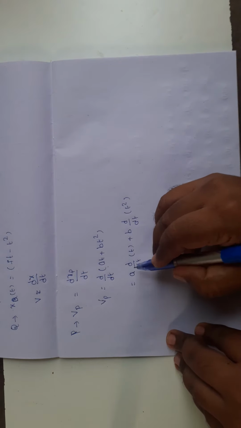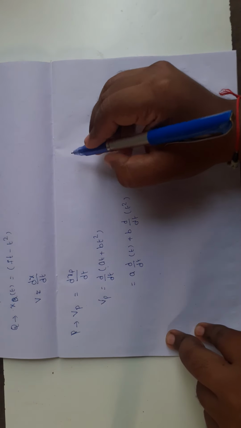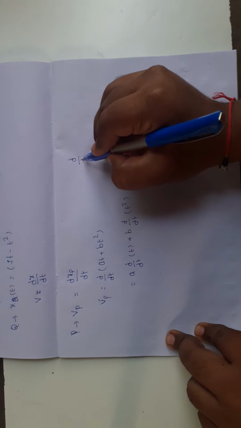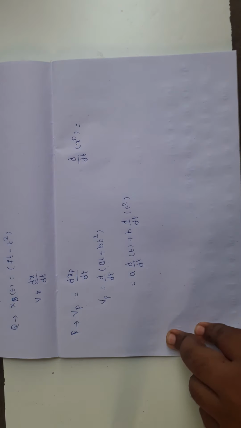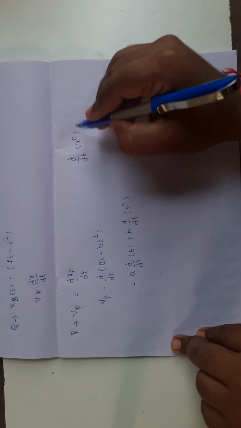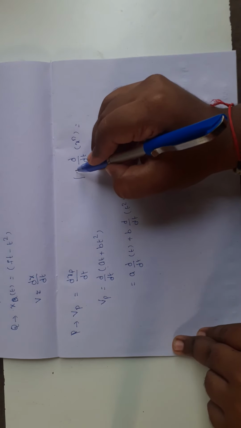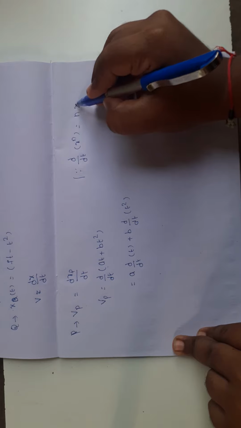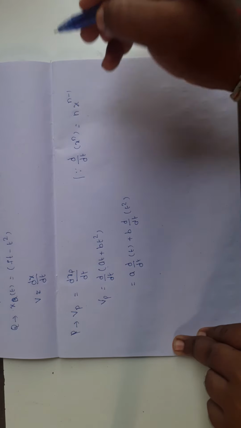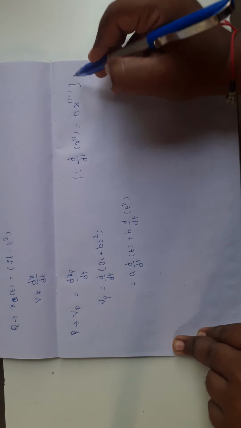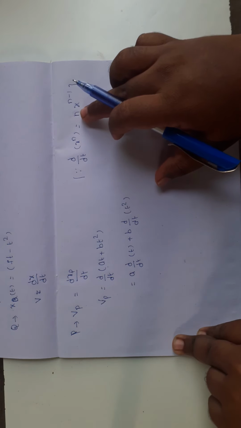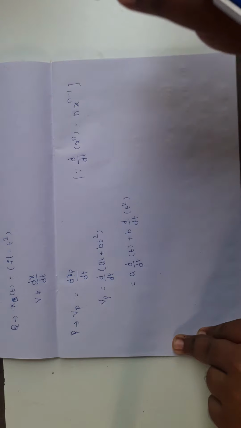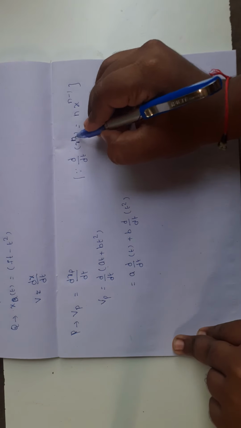Find the d by dt of t value by using the formula of d by dt of x power of n. This is the basic formula: d by dt of x power of n equals n into x to the power of n minus 1. Substitute n value.